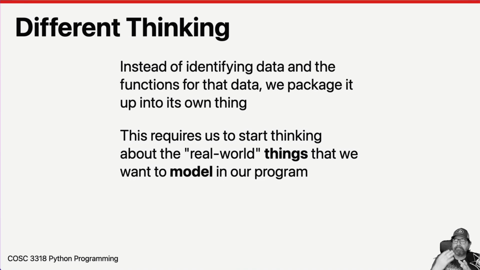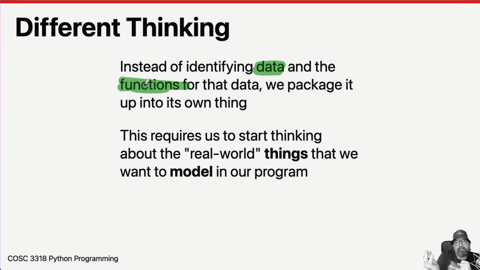So now we're going to have to change the way that we think about the problems that we're solving. Instead of just identifying the data and the functions, we want to think about real world things. We want to think about things in the world, the ideas and objects and things like that. A tree, a car, a person. Those are real world things.